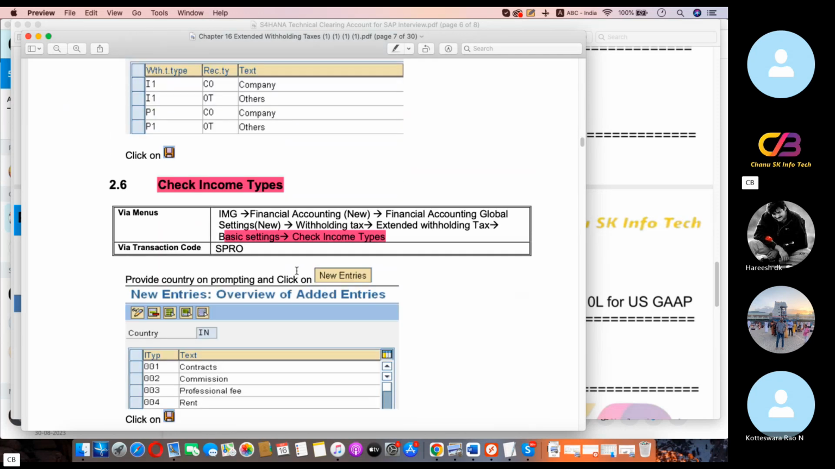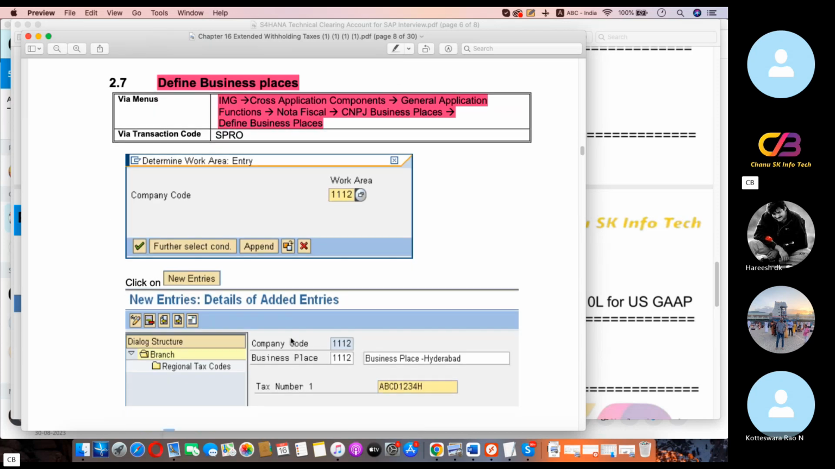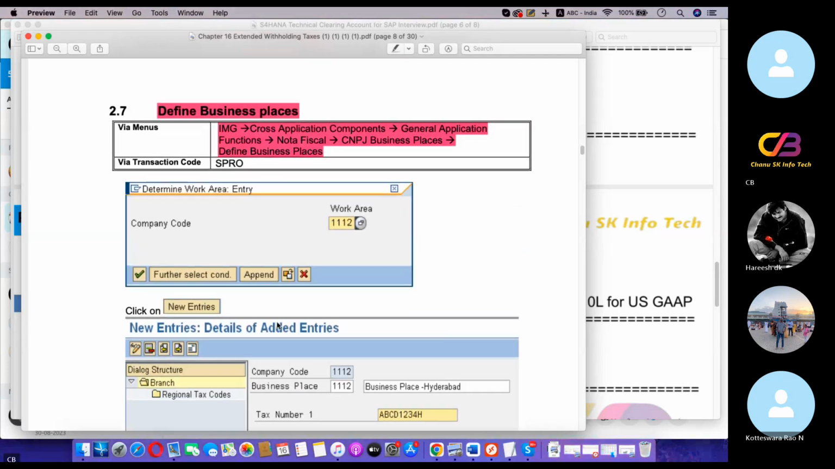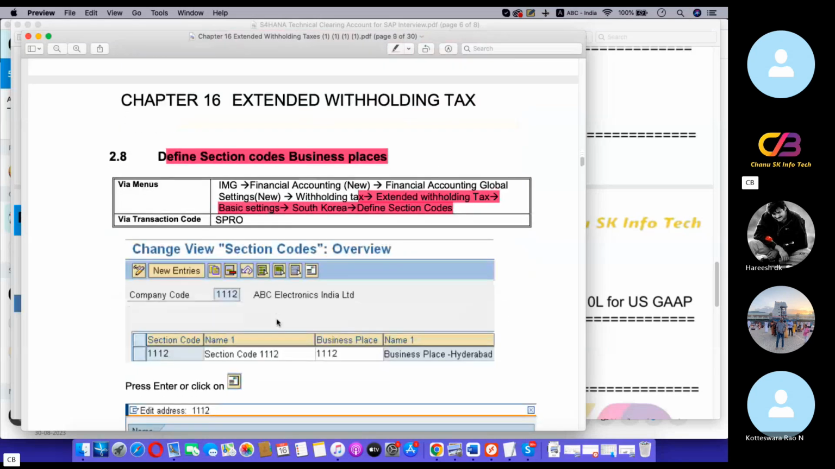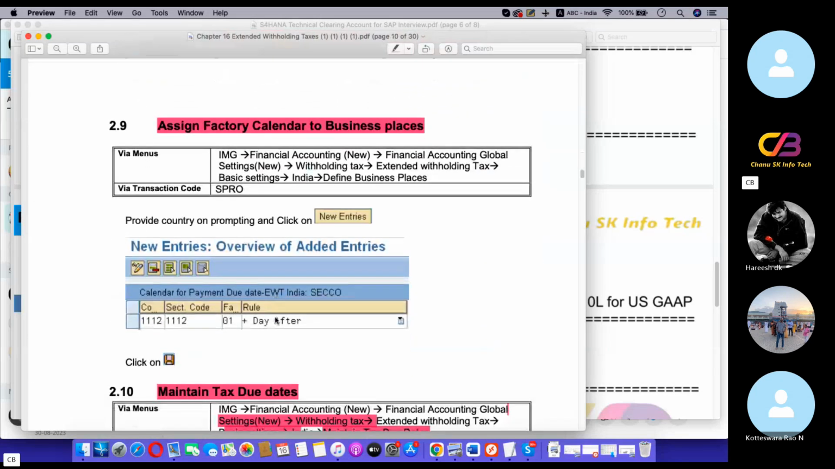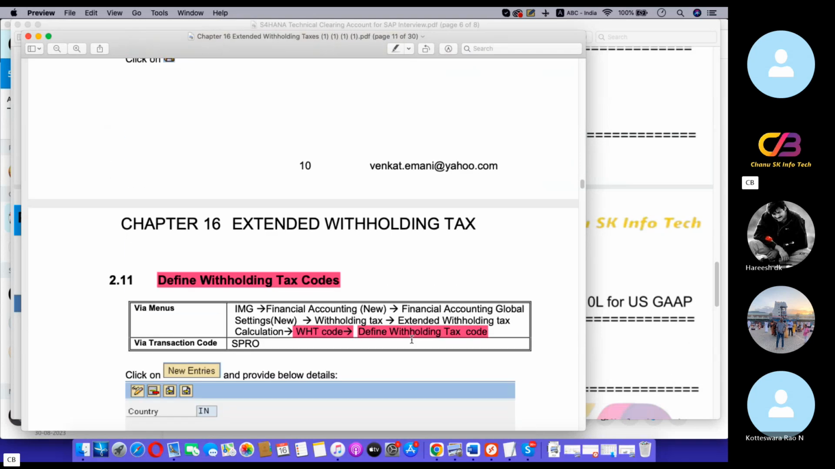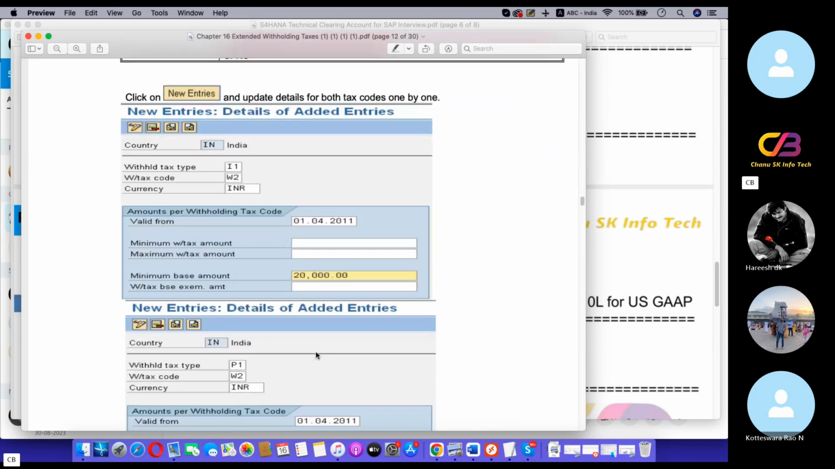Income types means what kind of income is applicable: contract, commission, provision, rent, etc. Business place requirements you will see more in real time. Then sessions, business place and session codes, the factory calendar for tax due dates, tax codes, and minimum and maximum amounts for withholding tax codes.